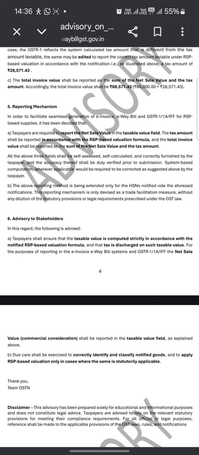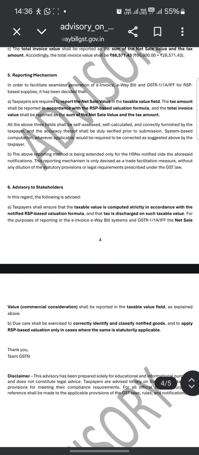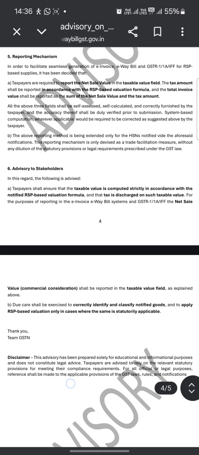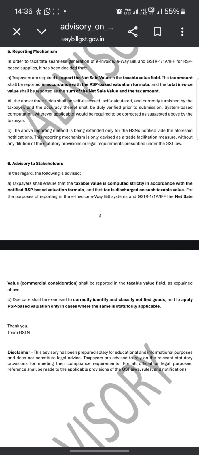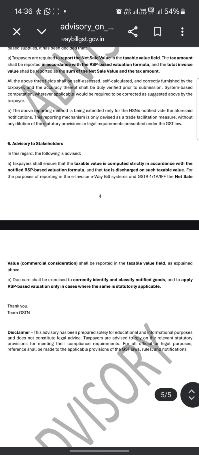It has been decided that taxpayers are required to report the net sale value in the taxable value field, and tax amounts are reported in accordance with RSP based valuation. The total invoice value shall be reported as the sum of net sale value and the tax amount. All the above three fields shall be self-assessed and self-calculated, correctly furnished by the taxpayers, and the accuracy thereof shall be duly verified prior to the submission. System-based computation, wherever applicable, will be required to be corrected by the taxpayers.